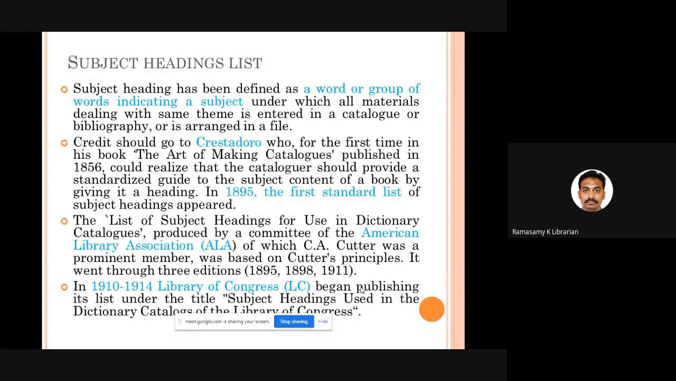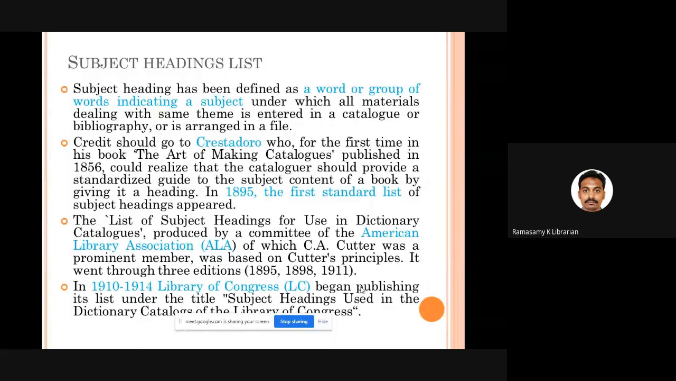In 1895, a committee of the ALA, the American Library Association, published a standardized subject heading list called List of Subject Headings for Use in Dictionary Catalogs, long back in 1895. In fact, C.A. Cutter was one of the members of that committee. The same list was revised in 1898 and 1911. In between, in 1909 and 1910, the Library of Congress started publishing its own subject headings, entitled Subject Headings Used in the Dictionary Catalog of the Library of Congress.